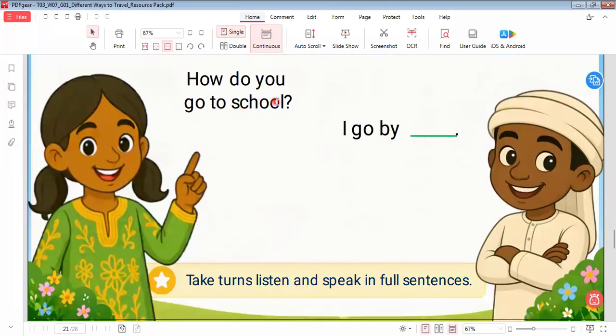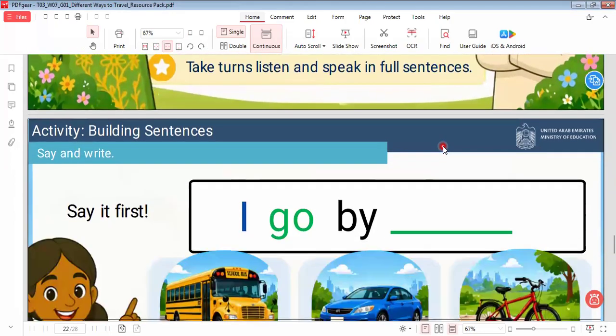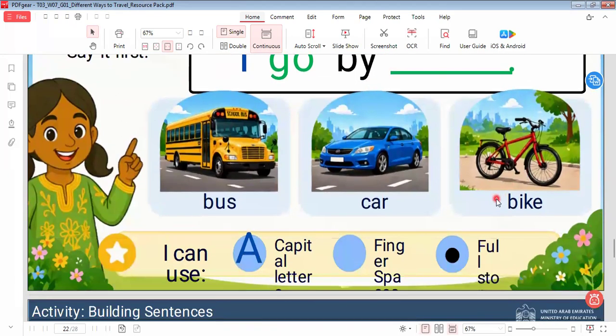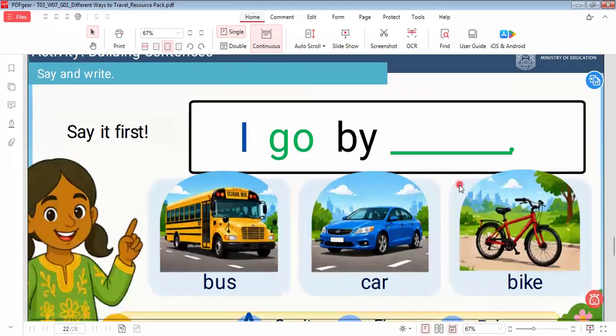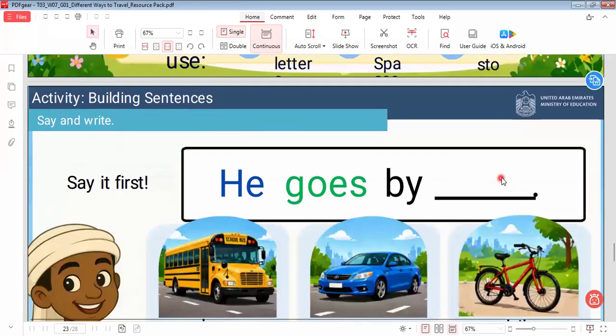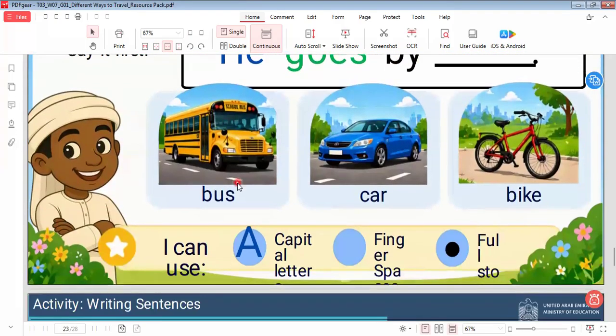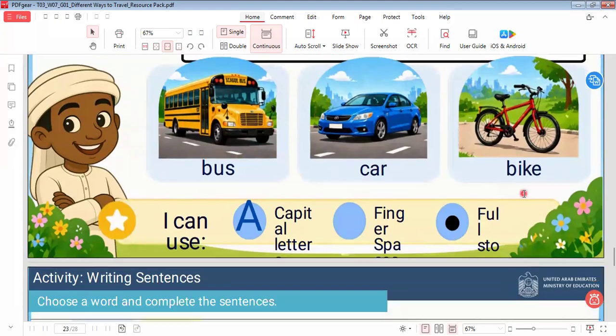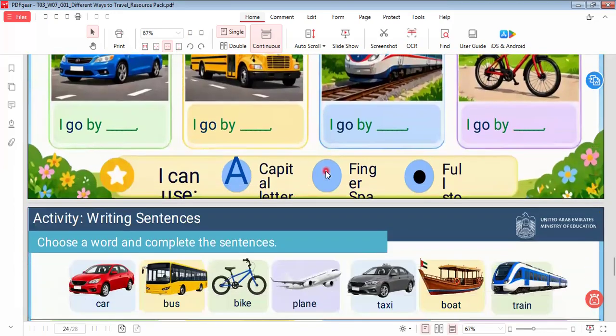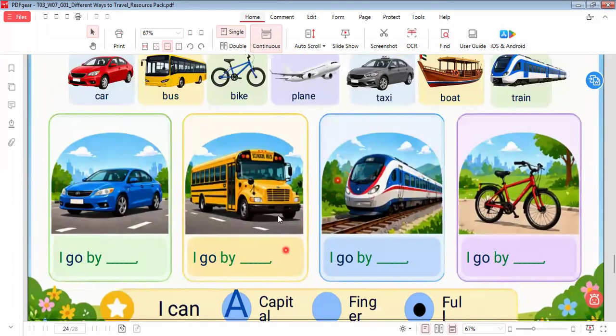So, how do you go to school? I go to school. Say here any means of transport. I go by bus, or by car, or by bike. We can write the means of transport that we use when we go to any place, or when we travel to any place. He goes by bus, or he goes by car, or he goes by bike. In this part we learn the means of transport.